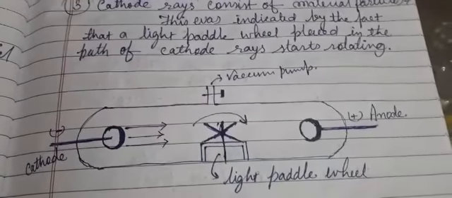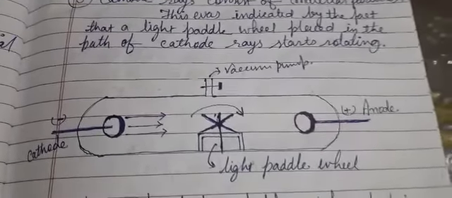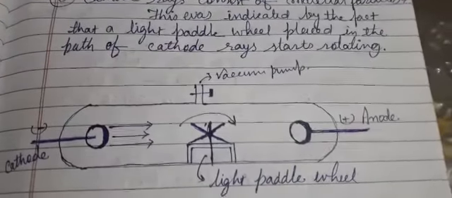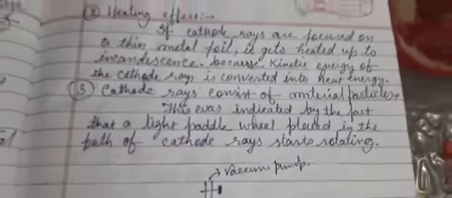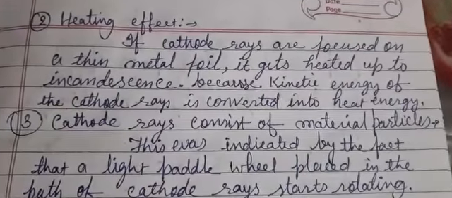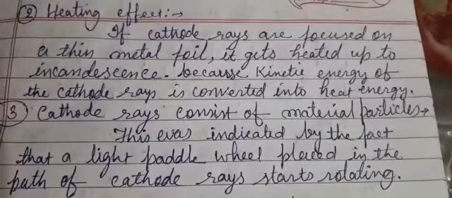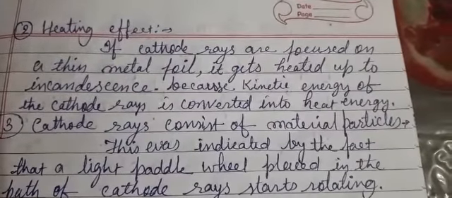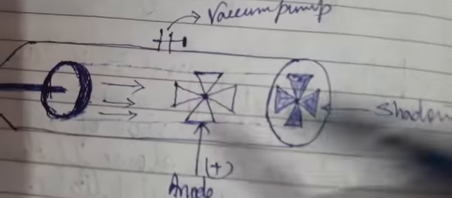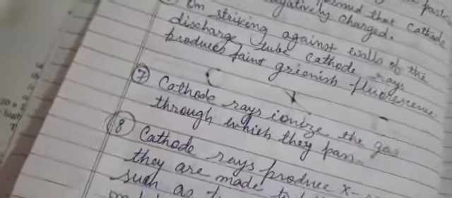In this way we can prove that the anode ray is also made up of material particles. There is also a heating effect in anode rays, because when you put something in between, this plate gets heated up. So the anode ray also gives the heating effect.